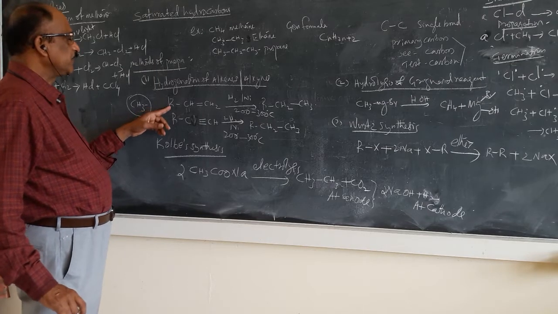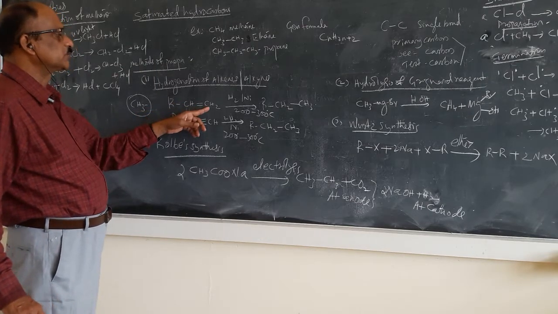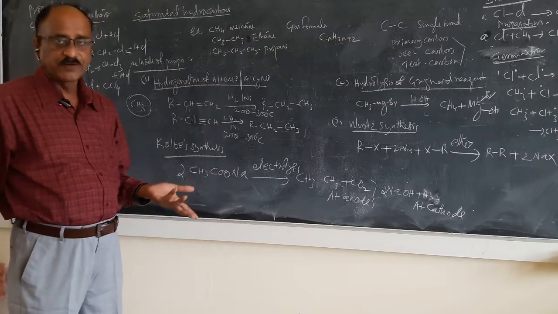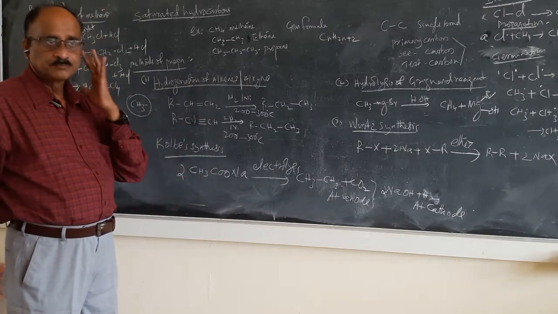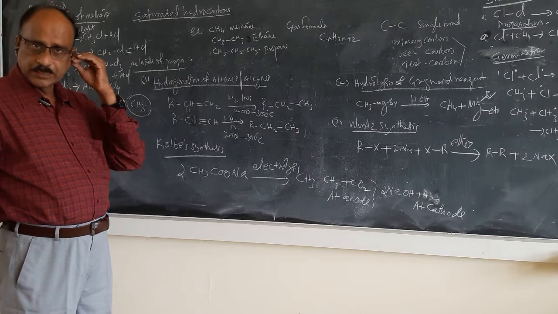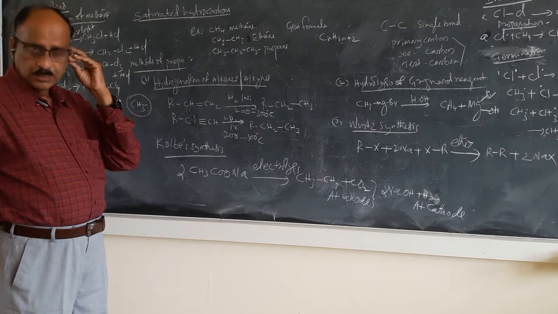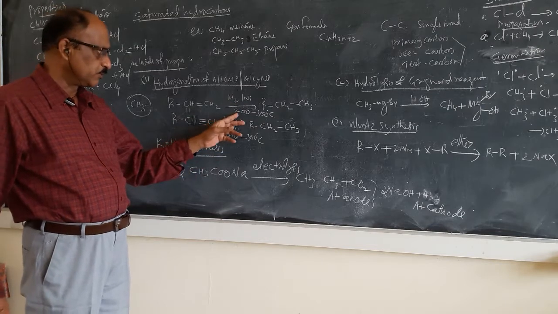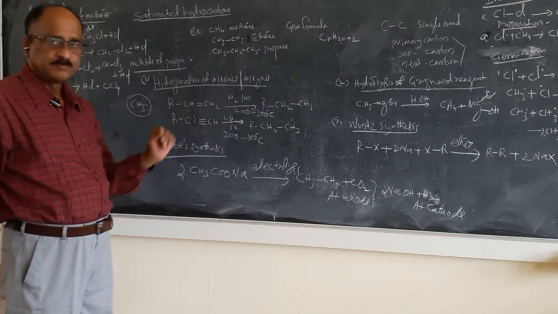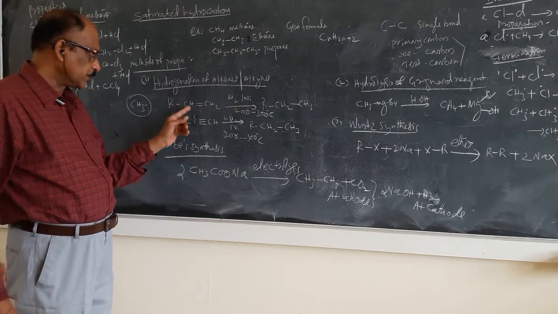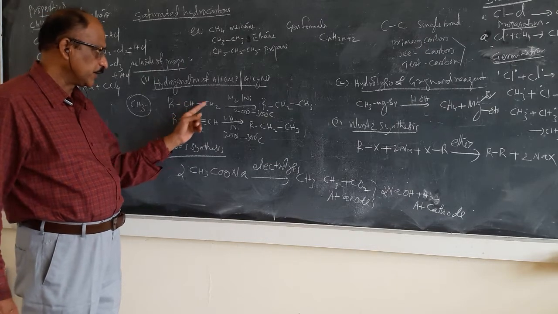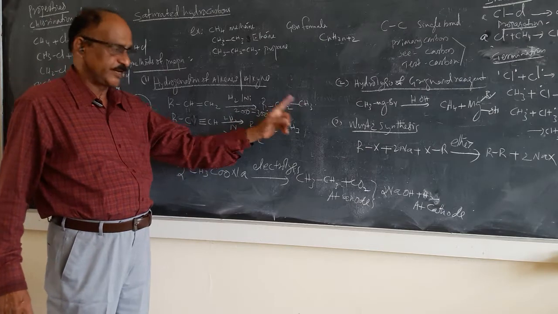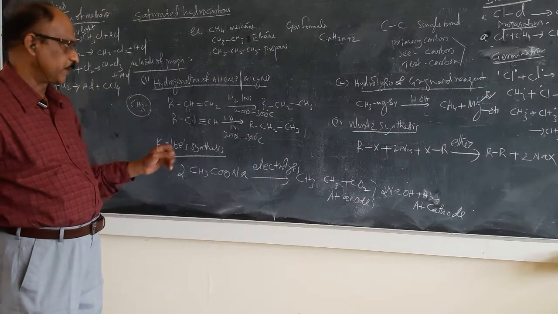R, that is CH3, CH double bond CH2. On hydrogenation, hydrogenation is nothing but addition of hydrogen. It is just like reduction, we can say reduction with a very good reagent here, hydrogen and nickel. The temperature is around 200 to 300 degrees. This double bond is satisfied with hydrogen. One hydrogen molecule is added here and you are getting RCH2CH3. I will show you again in the camera.